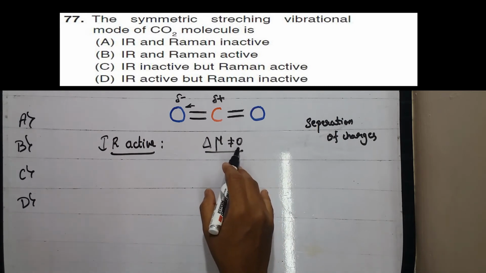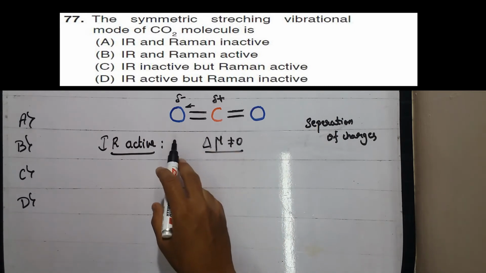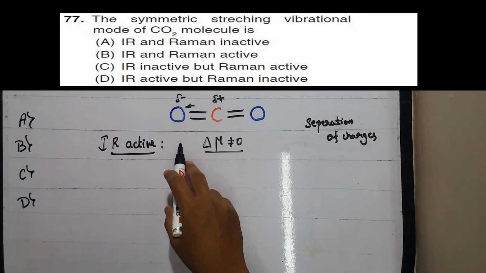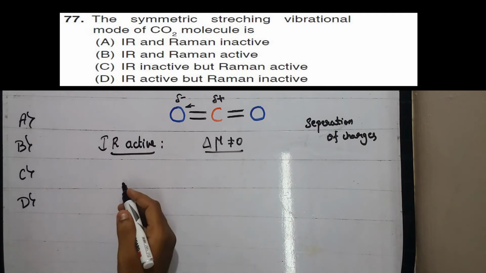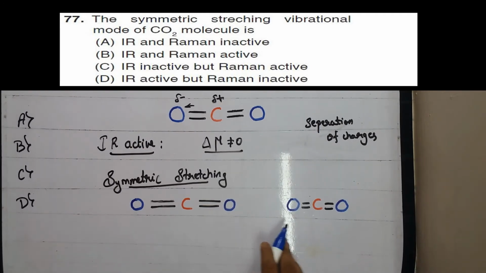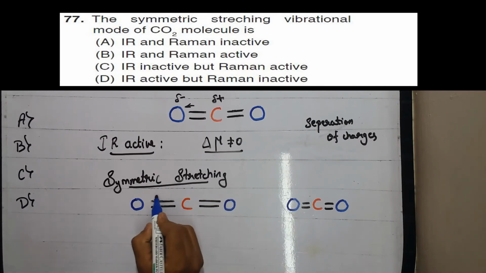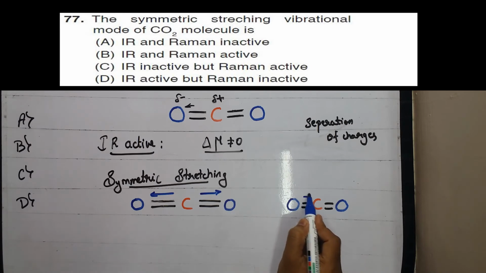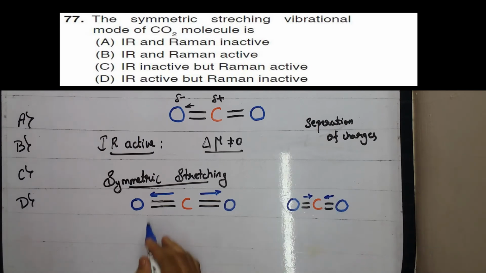So we have to check whether the symmetric stretching mode is IR active or not. Consider the symmetric stretching now. This is the symmetrical stretching mode of CO2, where here there is elongation of the bond, and here compression of the bond.